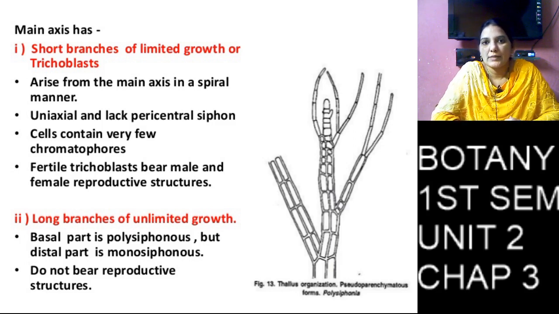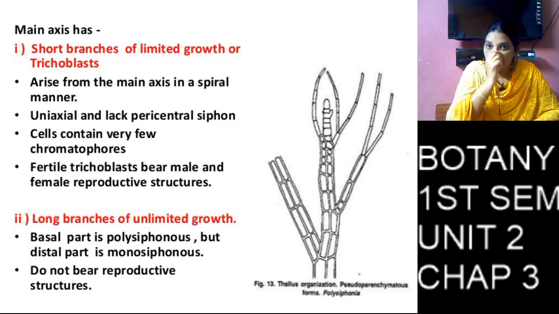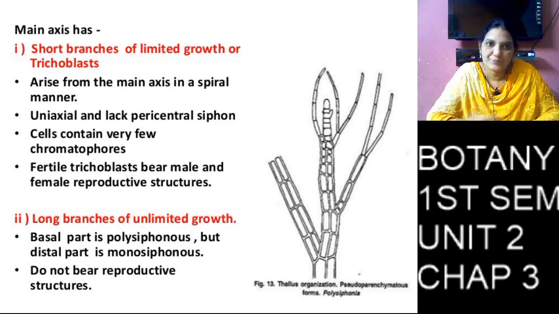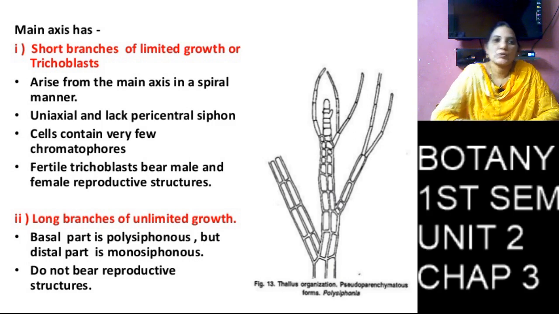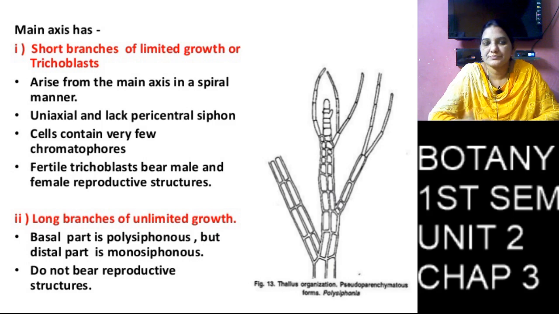The erect branches are again divided into two types, short branches and long branches, that is, limited growth branches and unlimited growth branches. The limited growth branches are called trichoblasts, and the trichoblast produces male and female sex organs. The limited growth branches are also called fertile branches, so they participate in sexual reproduction.